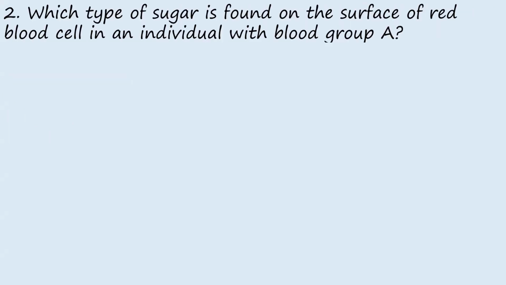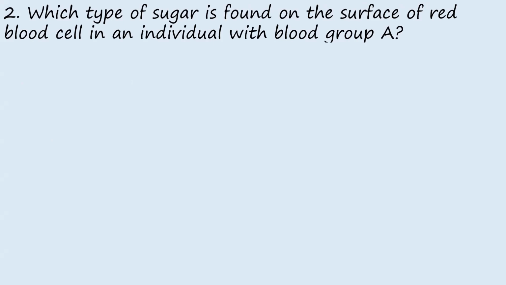So then question 2: which type of sugar is found on the surface of red blood cells in an individual with blood group A? Generally, in humans, we have different blood group types: blood group A, blood group B, blood group O, and blood group AB.